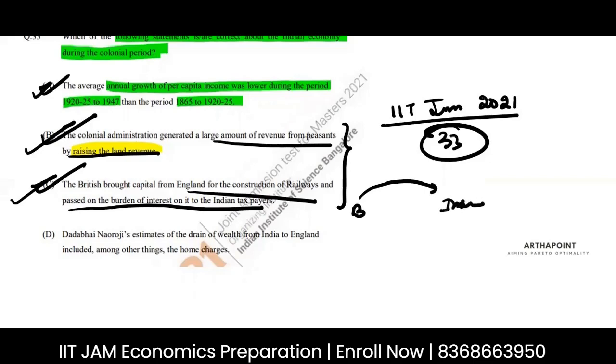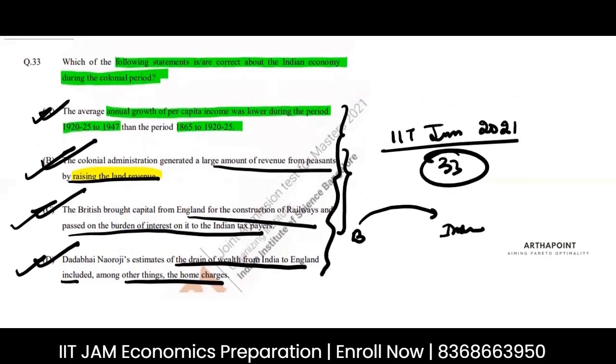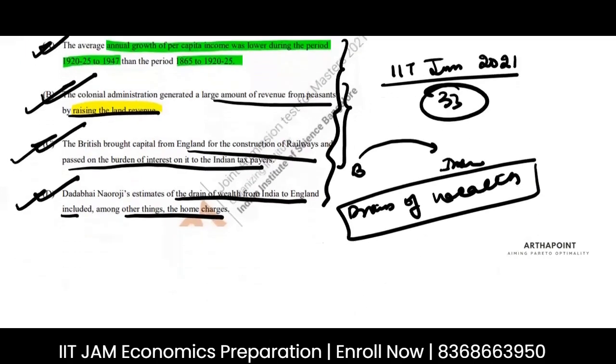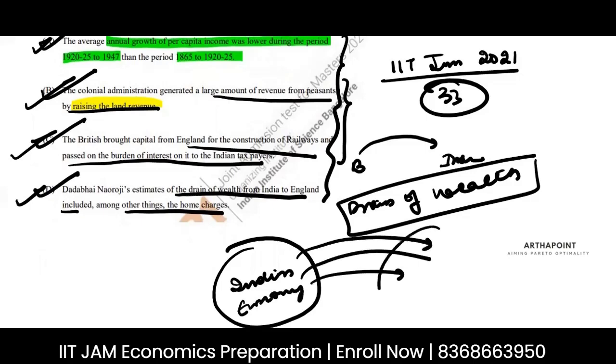Dadabhai Naoroji's estimates of the drain of wealth from India to England included, among other things, the home charges. Correct. Ideally, this entire thing was called by Dadabhai Naoroji the drain of wealth. The entire concept of the drain of wealth was that the wealth of the Indian economy was getting transferred to the wealth of the Britishers.